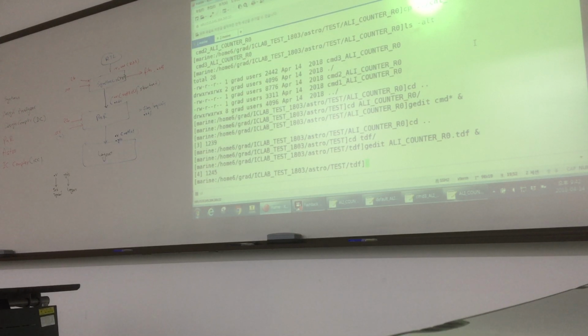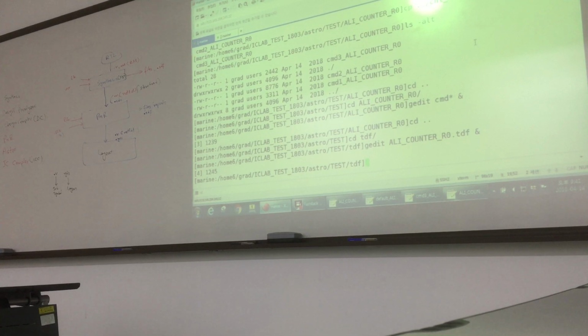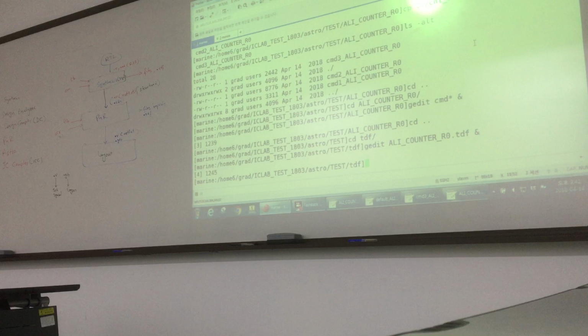Then we copy some reference design, and then we just rename the files. Copy and rename. And then next we will change 4 files: 1 is the TDF file and 3 script files. Just finish.